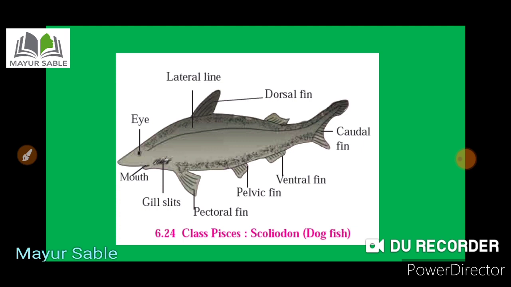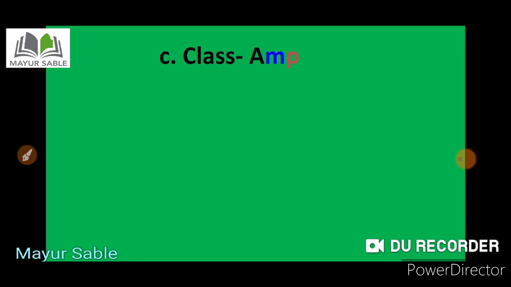Then the next class which we are going to study is the class Amphibia. Remember, the amphibians are the animals that are strictly aquatic during the larval life, and they perform only aquatic respiration, whereas they can live in water as well as on the land during the adult life, and they can perform aquatic as well as aerial respiration.